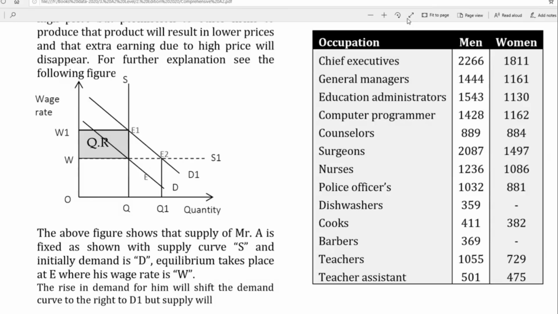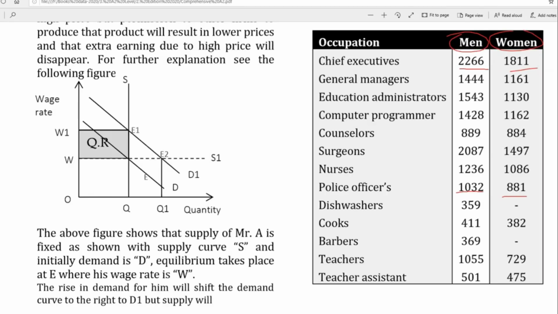This table contains the weekly wage rate of different occupations and genders in USA as per the data of 2013. So this is real-time data. The first difference is basically the gender difference, men and women. Men are paid more than women. If we have an overall look at this table, then in each category men are earning more than women. So different people are earning different amounts. The first difference we can figure out is the gender difference.